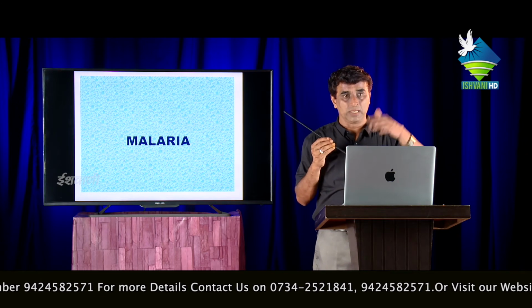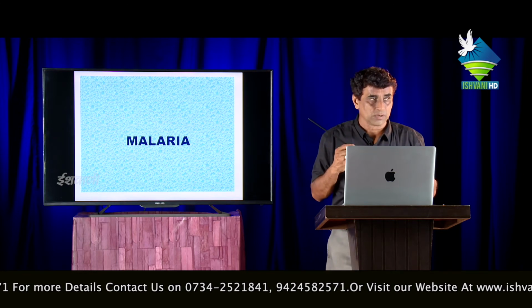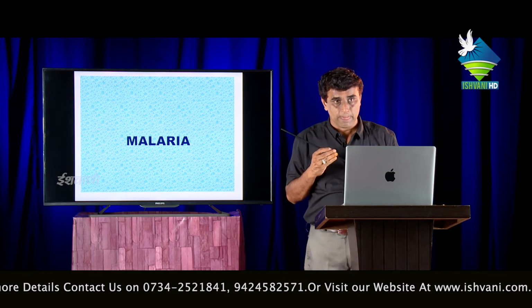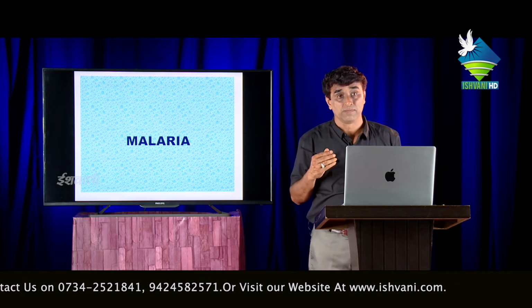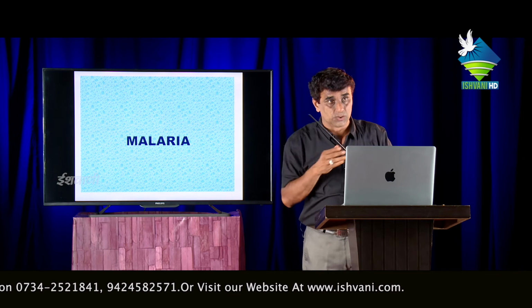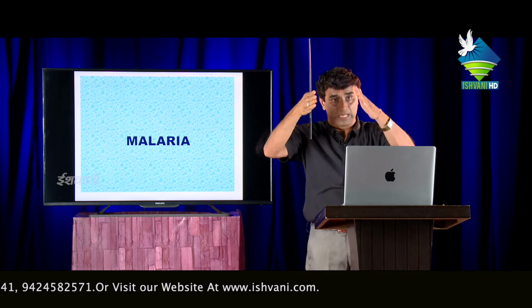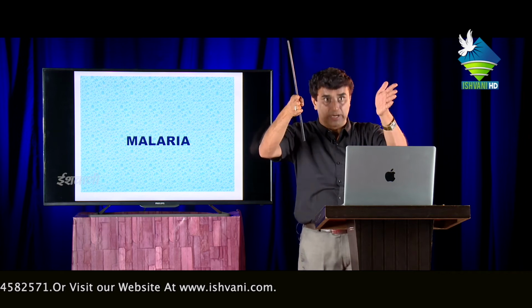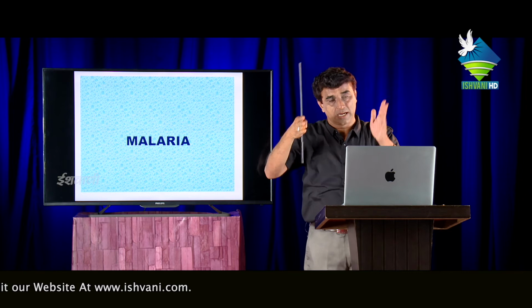Plasmodium vivax and ovale are found mainly in the American and European areas, though that doesn't mean they are not also found in our area. The most dangerous species of Plasmodium is Plasmodium falciparum. All 4 species cause different types of malaria, and the incubation periods of the diseases they cause are different.